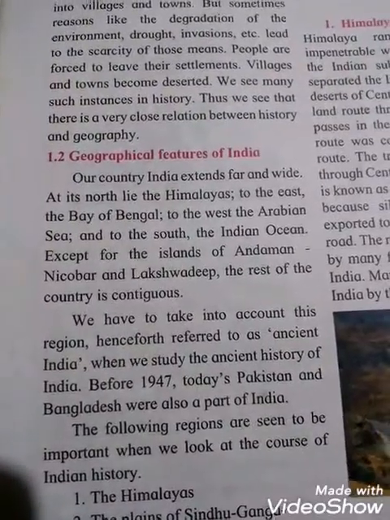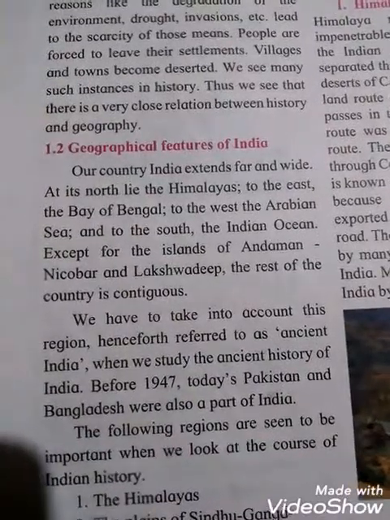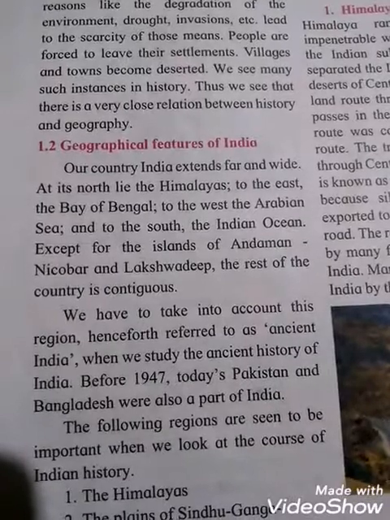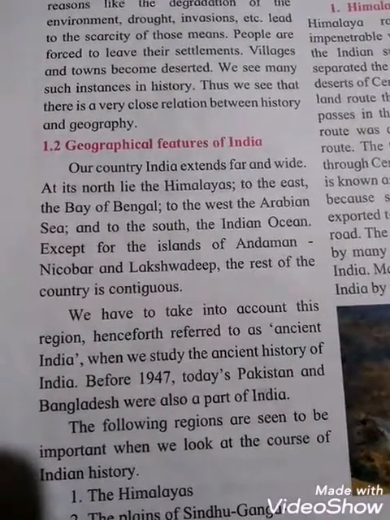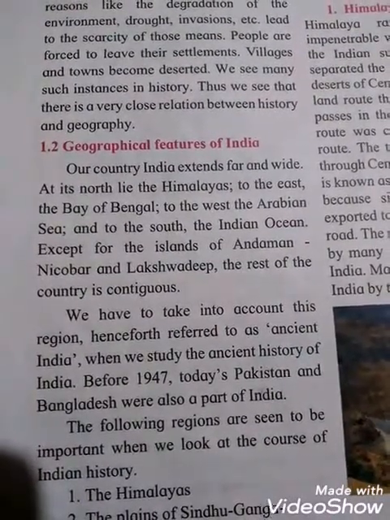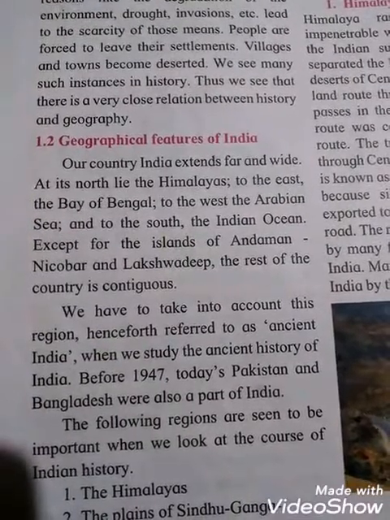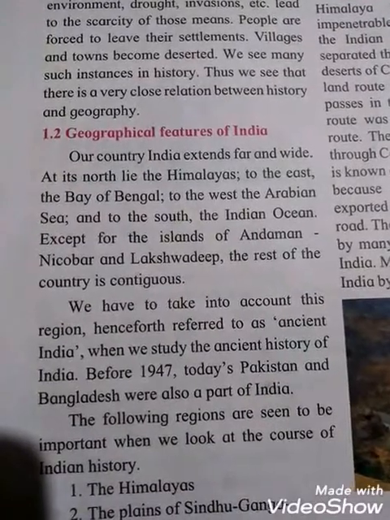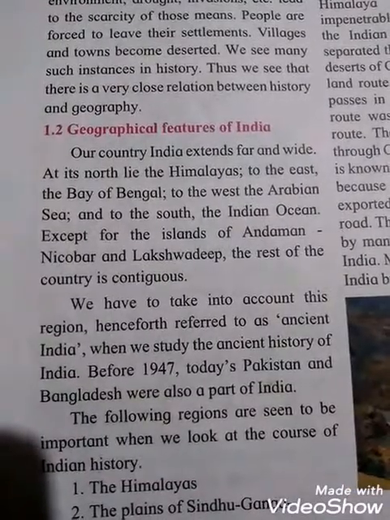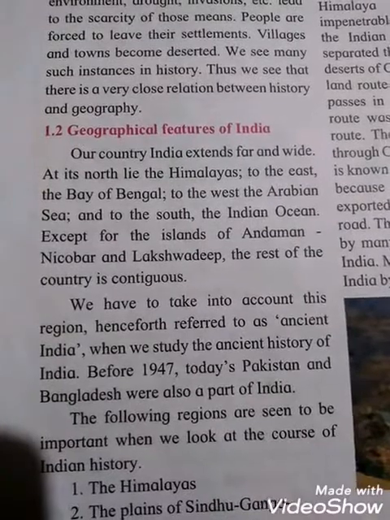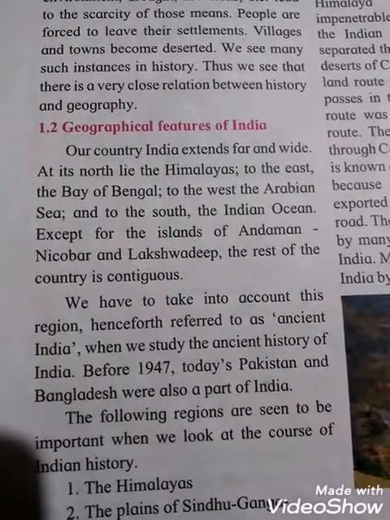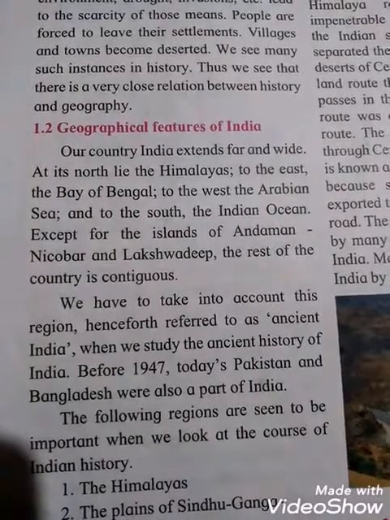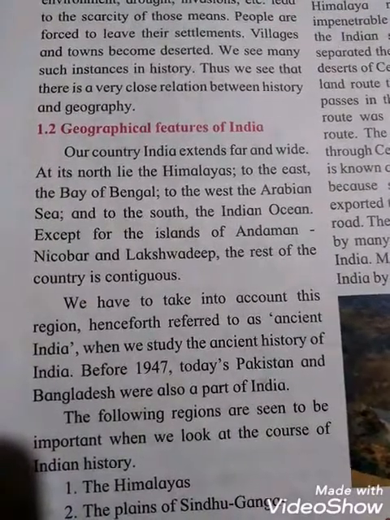1.2 Geographical features of India. Our country India extends far and wide. See students, our country India extends far and wide. At its north lie the Himalayas, that means the Himalayan regions are in the north. To the east is the Bay of Bengal, to the west the Arabian Sea, and to the south the Indian Ocean. So this way our country India extends far and wide in all these directions.